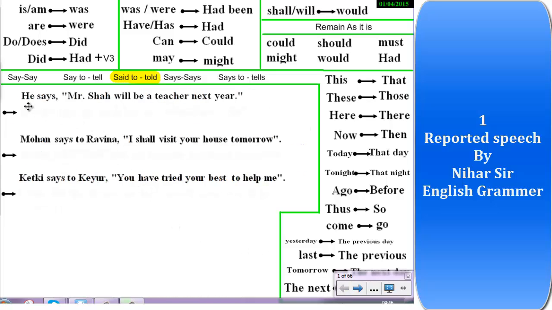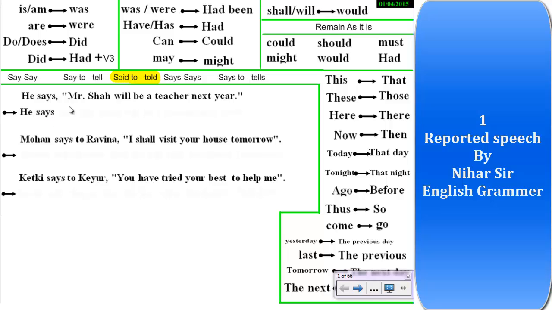Okay, now he says. So what will be the says? Says will become says here. Says is says. So he says. Now until said to becomes told, until said to is given in the question, you don't need to apply all these rules. So you just need to add the connector that: Mr. Shah will be a teacher next year. This is as simple as that.